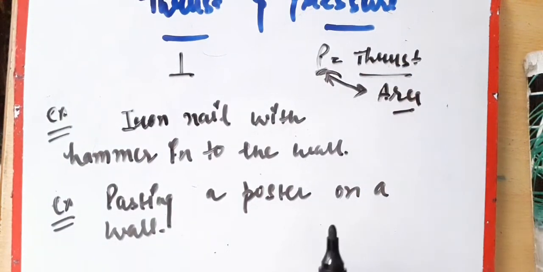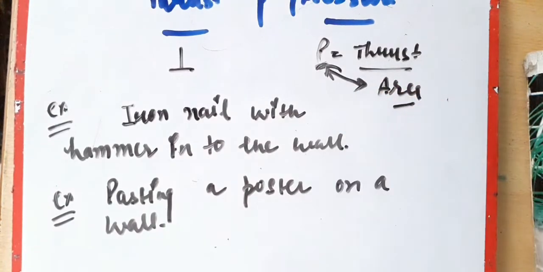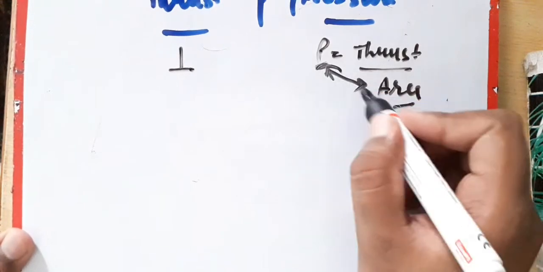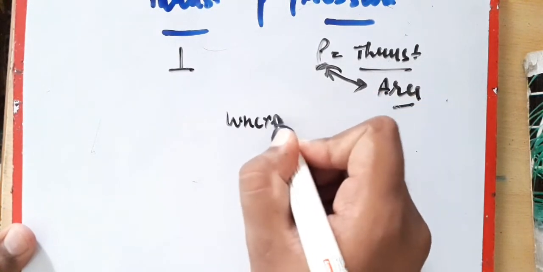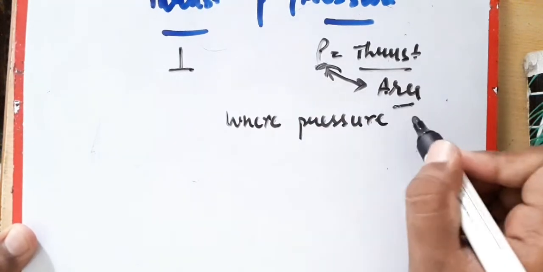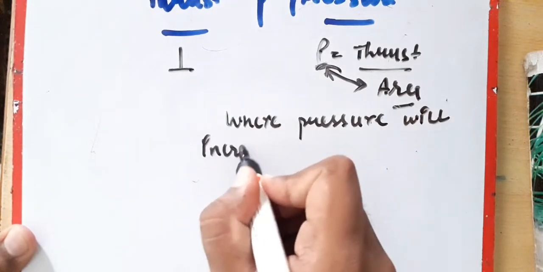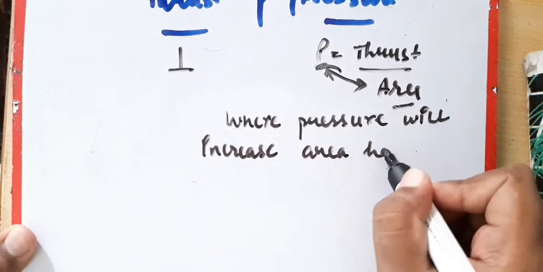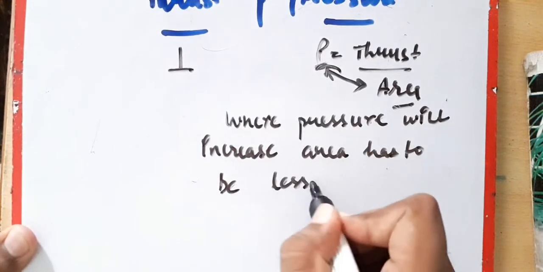Alright. Now we will discuss how pressure and area are related to each other. As they are inversely proportional to each other, where pressure increases, area has to be less, right?